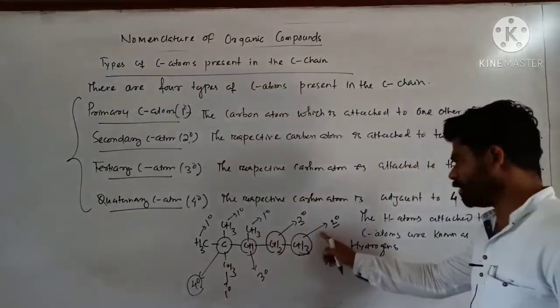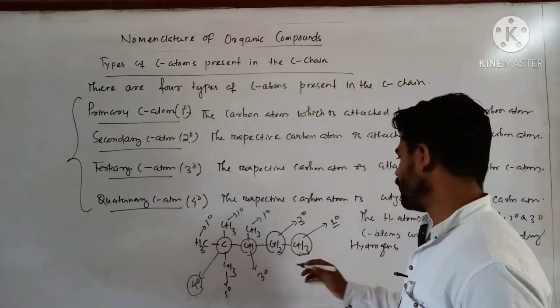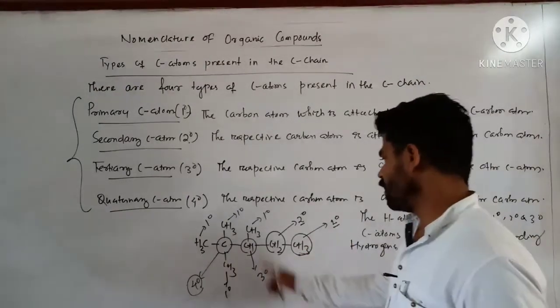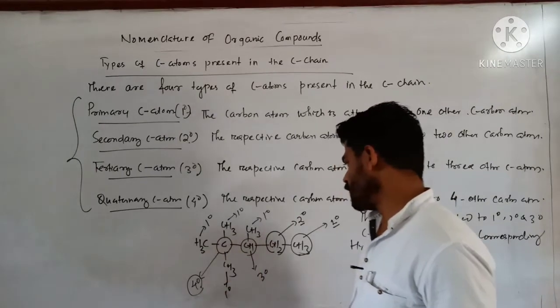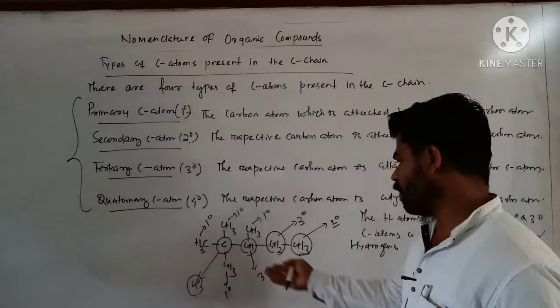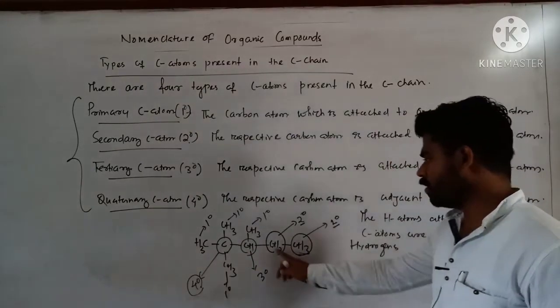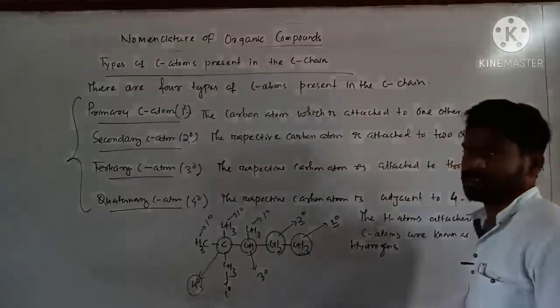That means here this one is primary carbon. How many hydrogens are connected to it? 3. So number of primary hydrogen 3. Here 3. Likewise, the tertiary carbon atom has one hydrogen atom, so it has only 1 tertiary hydrogen atom. Here 2 secondary hydrogen atoms. Likewise.